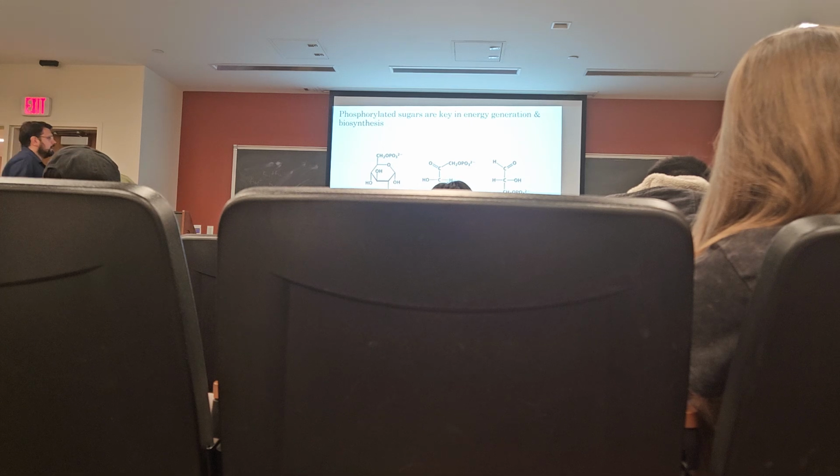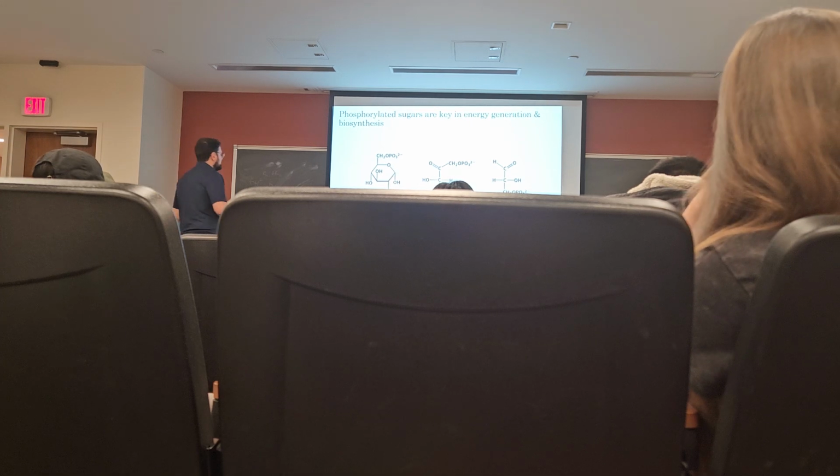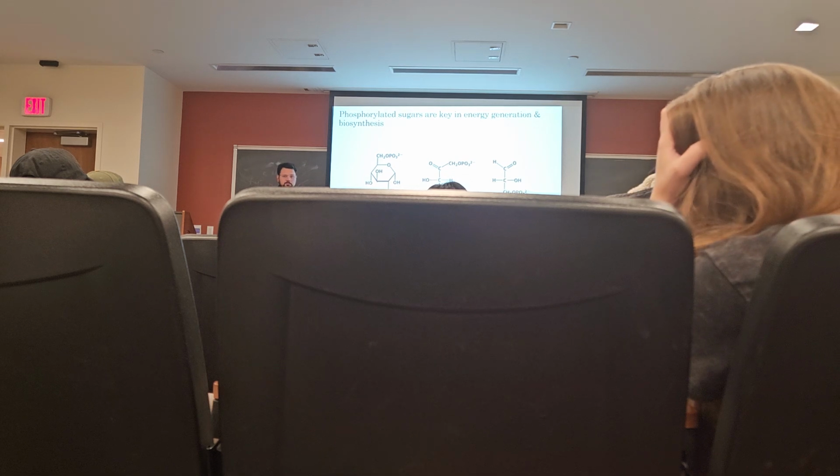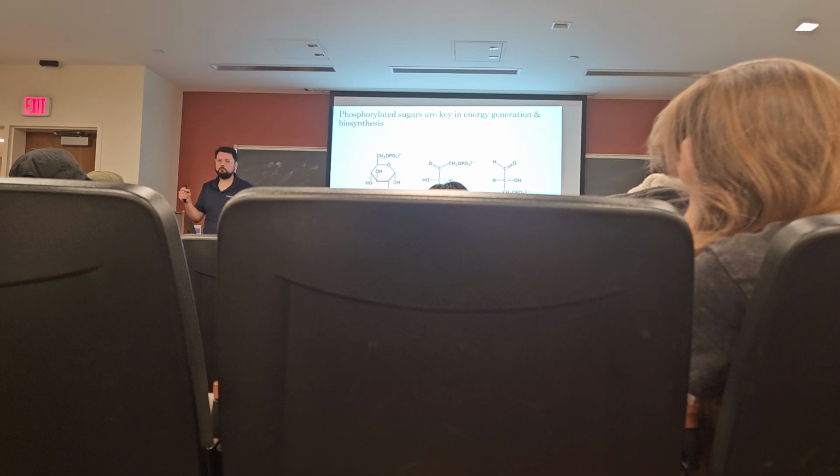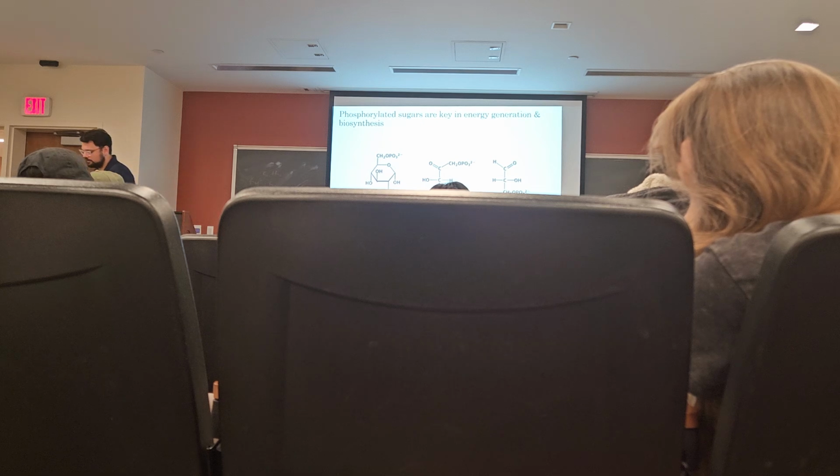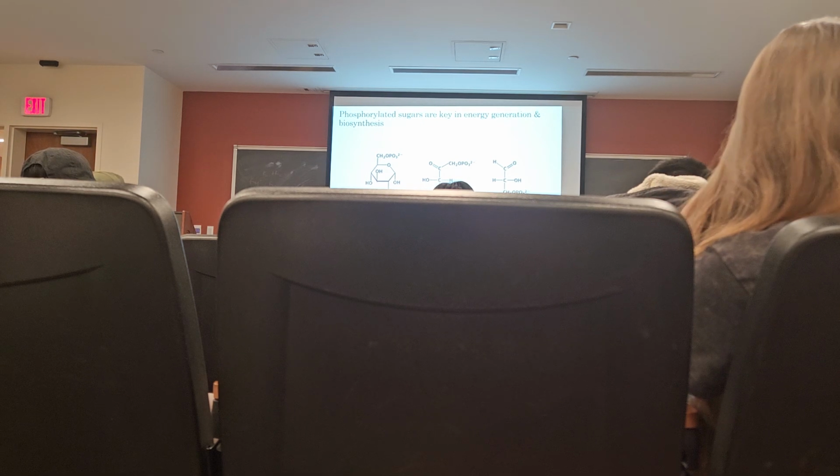Phosphorylated sugars are key in energy generation and biosynthesis. So here we have glucose 6-phosphate, dihydroxyacetone phosphate, and glyceraldehyde 3-phosphate. Notice dihydroxyacetone, glyceraldehyde, and glucose are all just monosaccharides, but they're specifically phosphorylated monosaccharides. And this is important for several reasons in metabolism. First, it makes the sugars anionic, right?